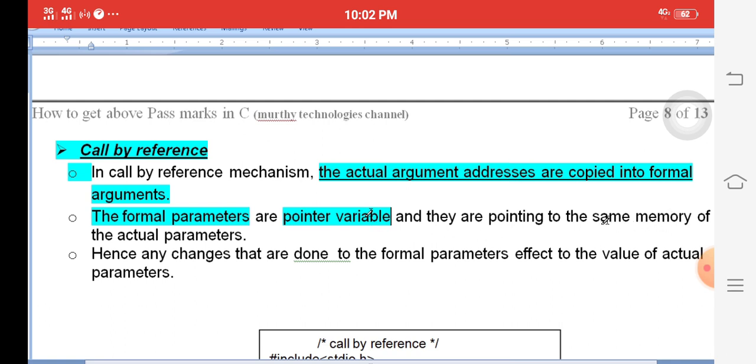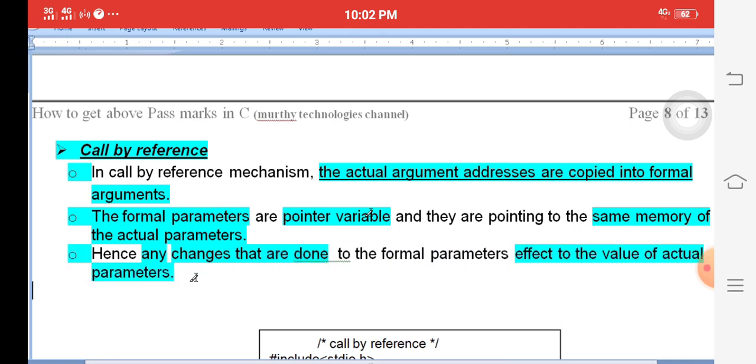The pointer variables and my actual variables have the same address. So any changes made automatically affect the actual arguments also. In the previous model, call by value, any changes in Xerox copies never change the originals. But in call by reference, any changes in your copies change the original also.